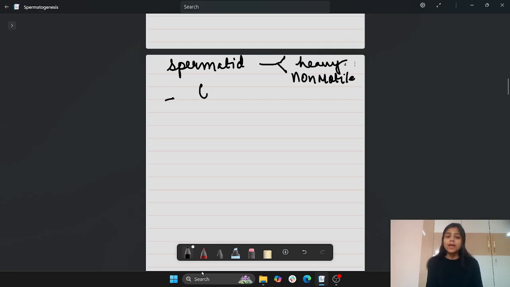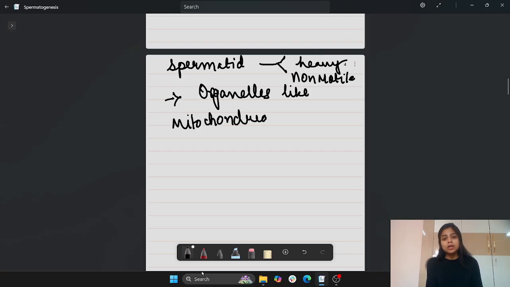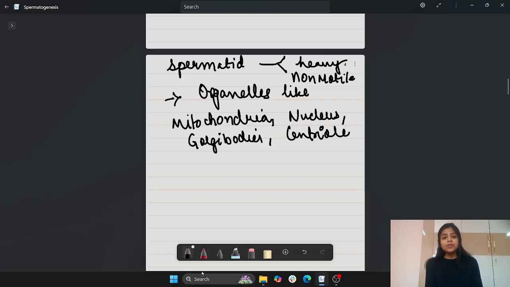Because it has a lot of heavy organelles present, like mitochondria, nucleus, Golgi bodies, and also centriole. So we have to convert this heavy thing into something lighter, so that the ability to locomote will be easy.